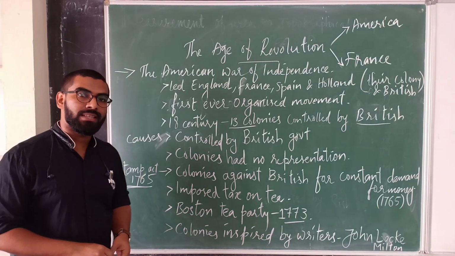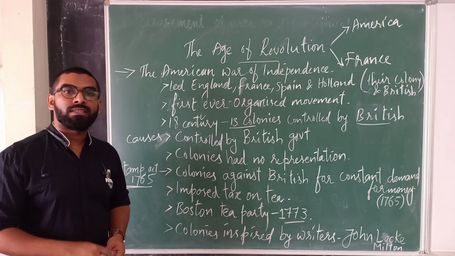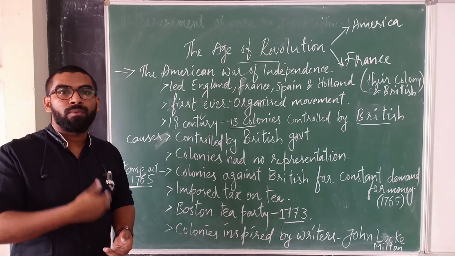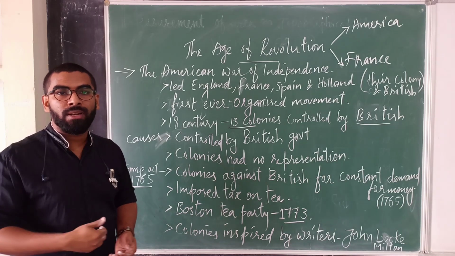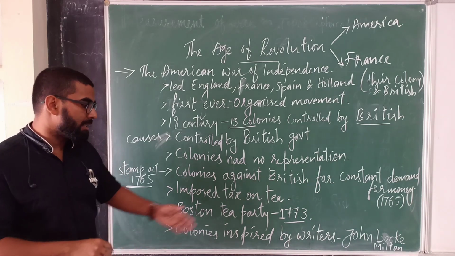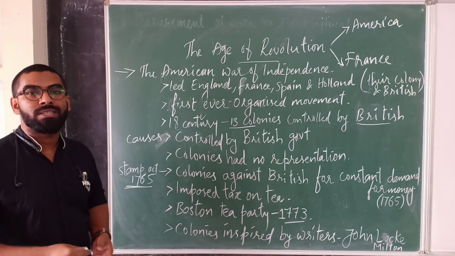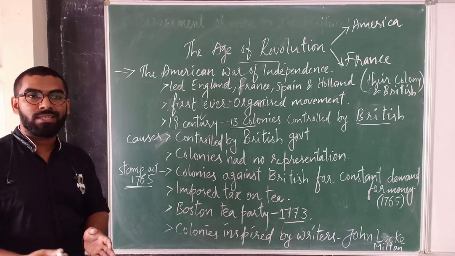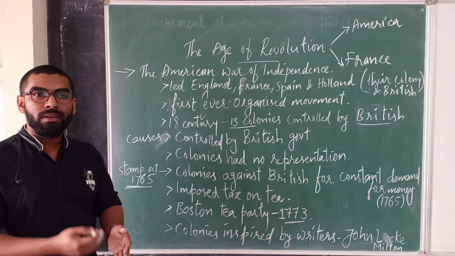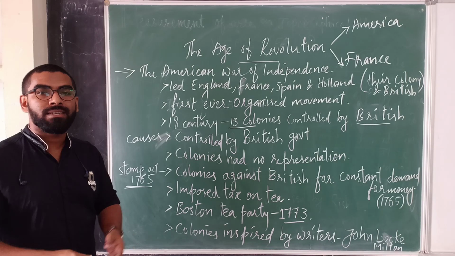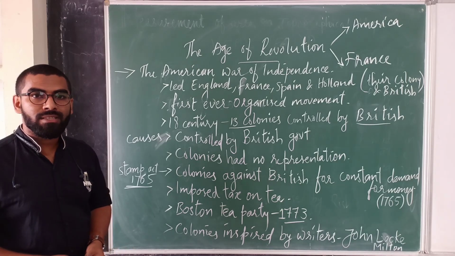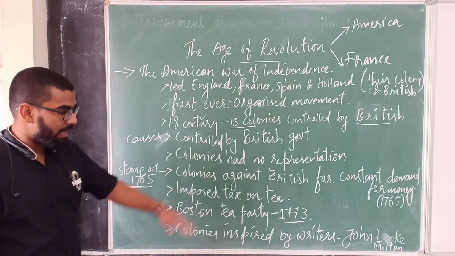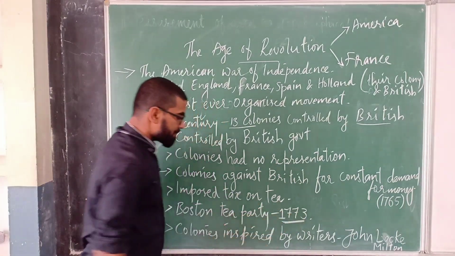And the next is the Boston Tea Party in 1773. After the tea price was increased, a group of people came and dumped all the tea products into the sea. That incident is called the Boston Tea Party. It was held in 1773.